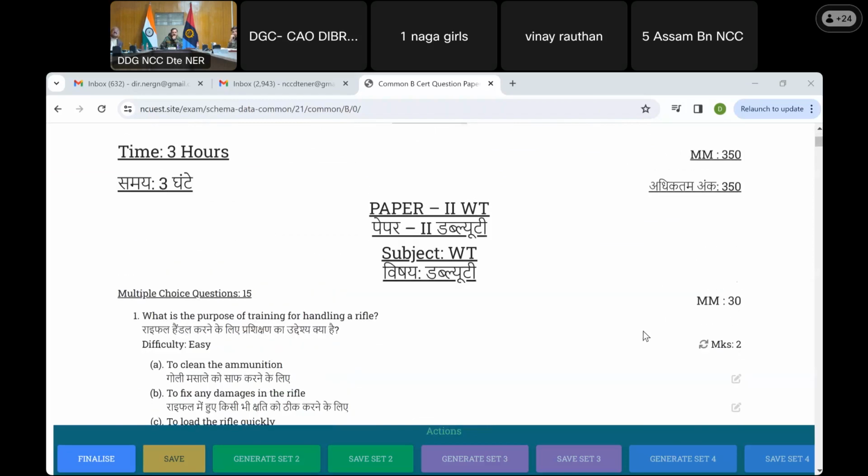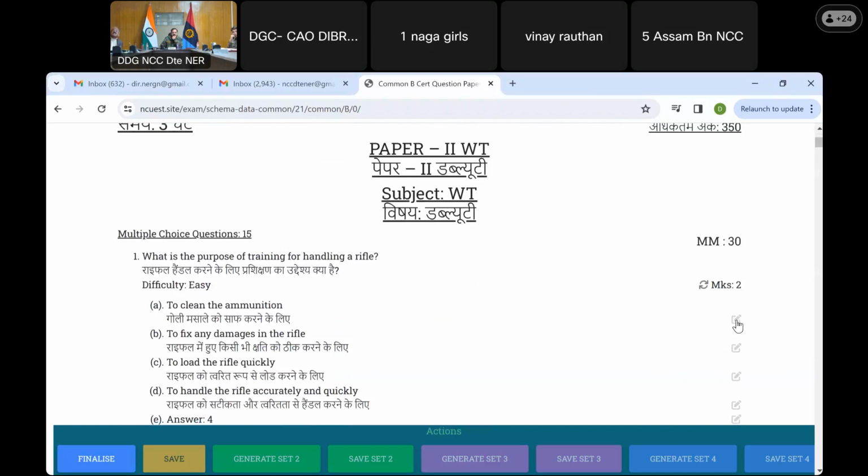Now, as I was saying, firstly, we could refresh this question. The difficulty level is mentioned as easy. This line is editable. If I want to edit it, I click here, and the background color changes. So the options are to clean the ammunition.